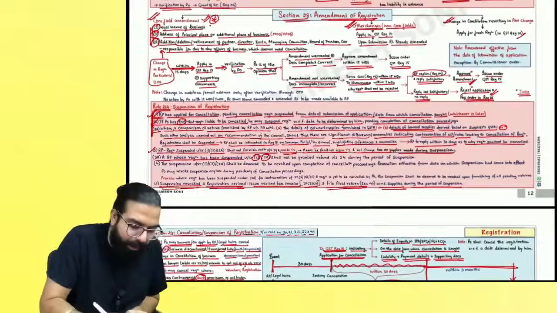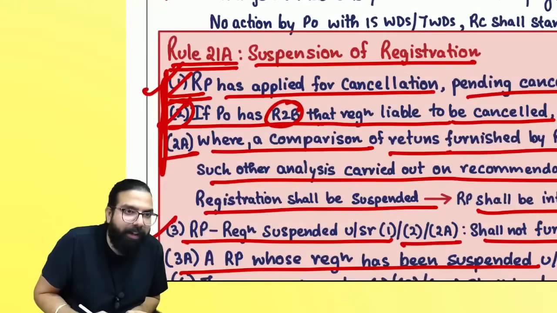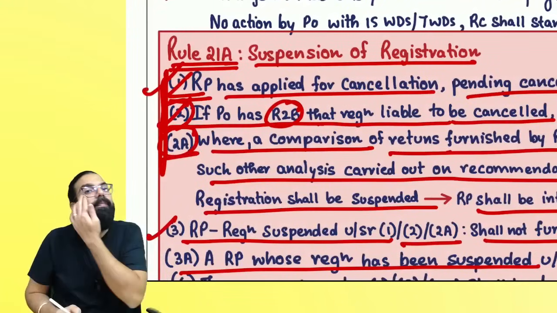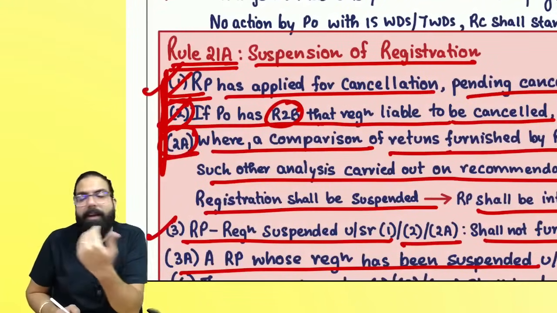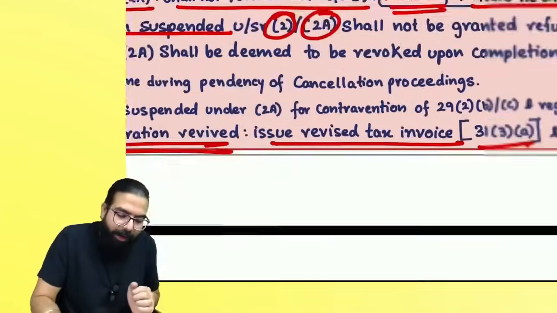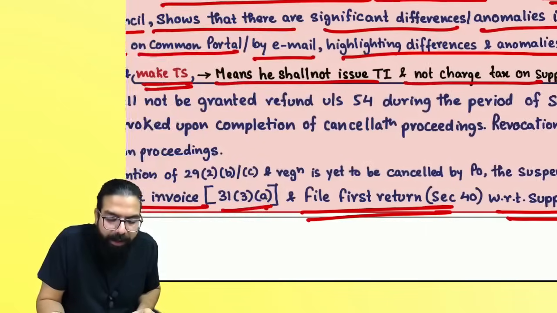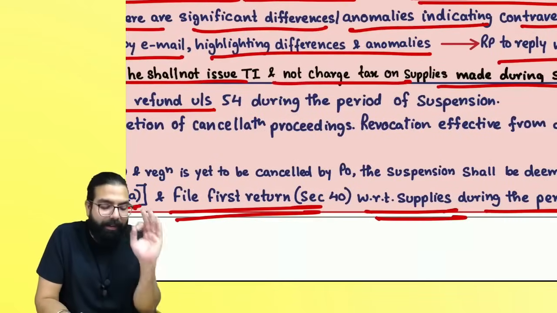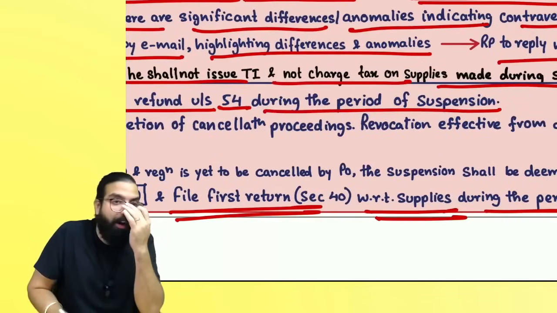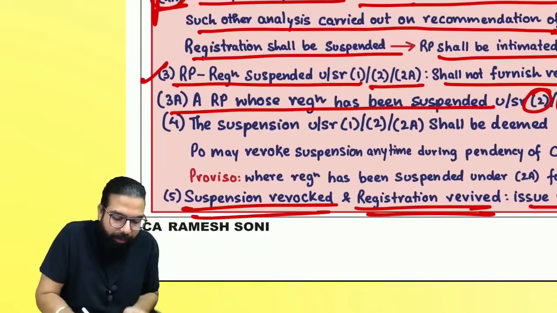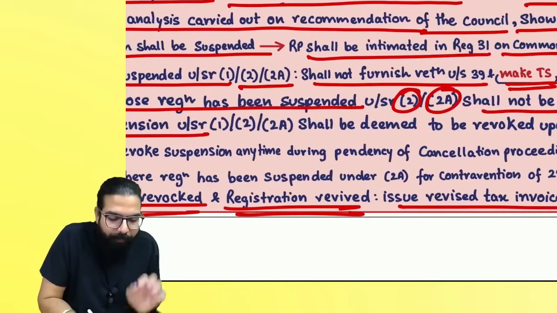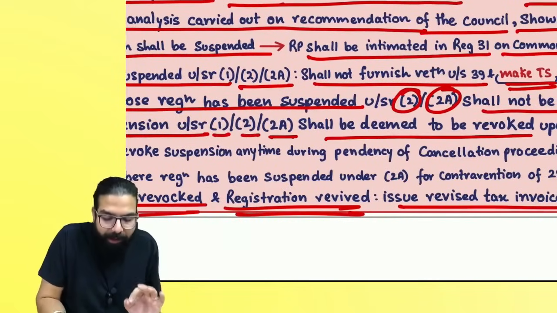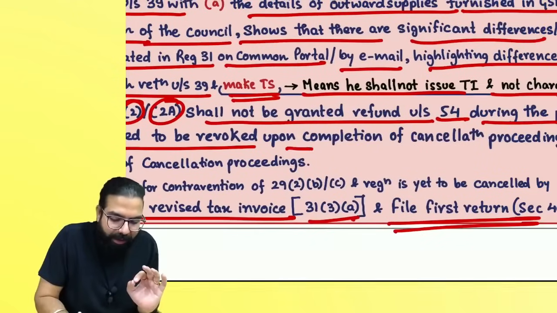2 or 2A means when the proper officer suspends, or when the portal, because of discrepancies, suspends your registration, then they tell you that no refund shall be granted under section 54 during the period of suspension. And always remember, the suspension under rule 1, 2 or 2A shall be deemed to be revoked upon completion of the cancellation proceeding.